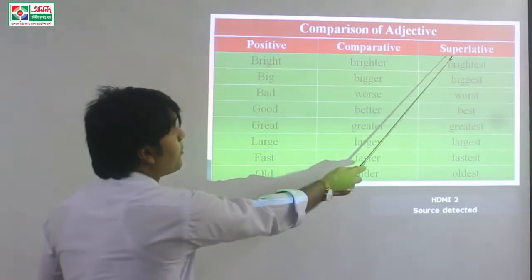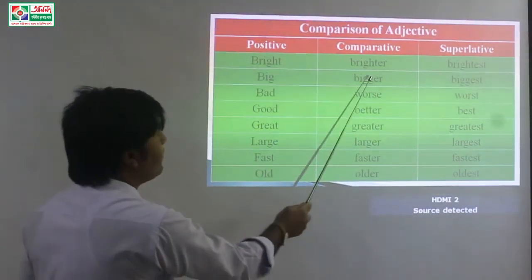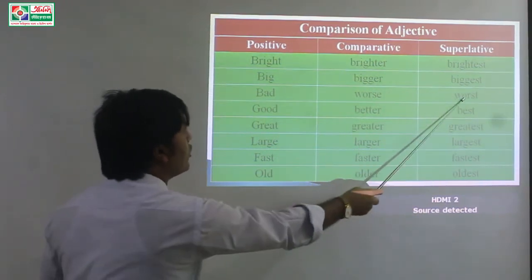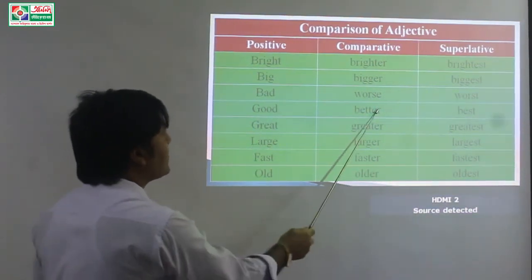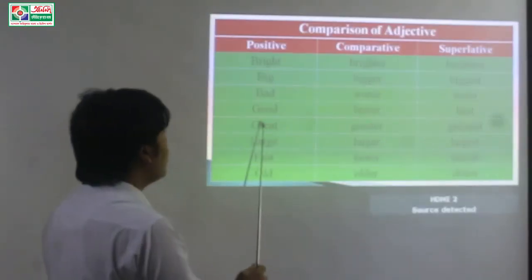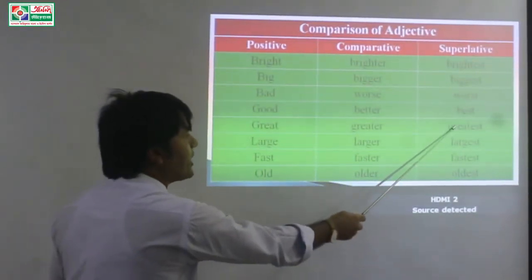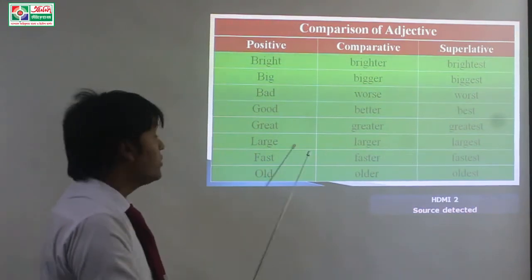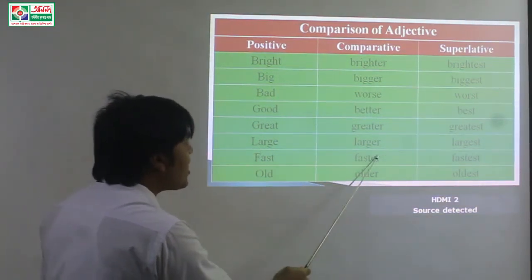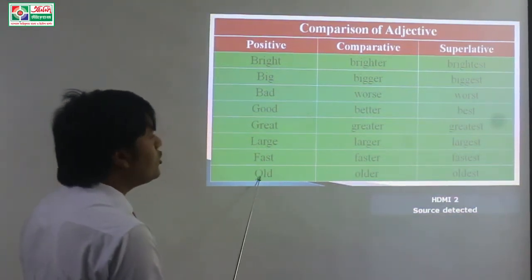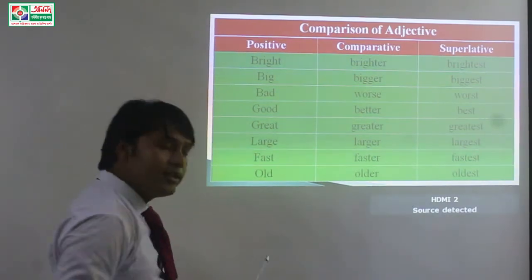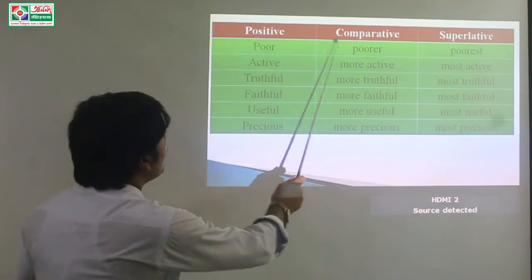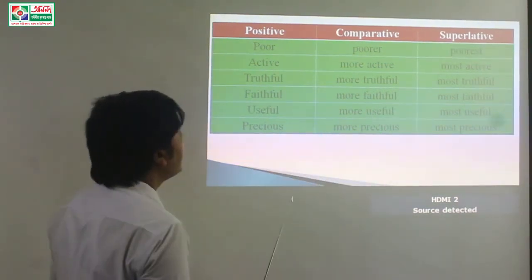Bright, brighter, brightest. Big, bigger, biggest. Bad, worse, worst. Good, better, best. Great, greater, greatest. Large, larger, largest. Fast, faster, fastest. Old, older, oldest. More example. Poor, poorer, poorest.